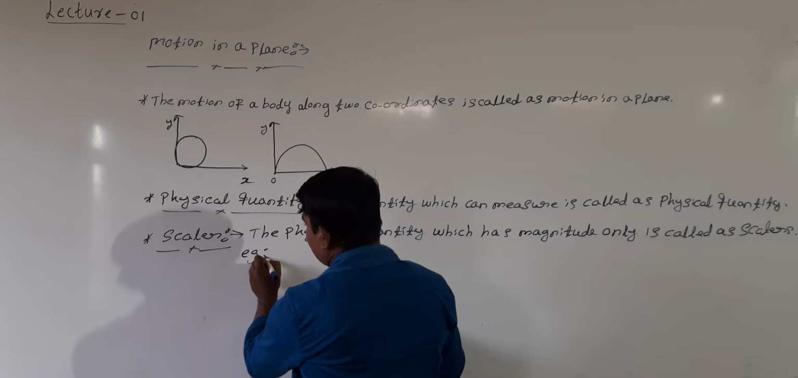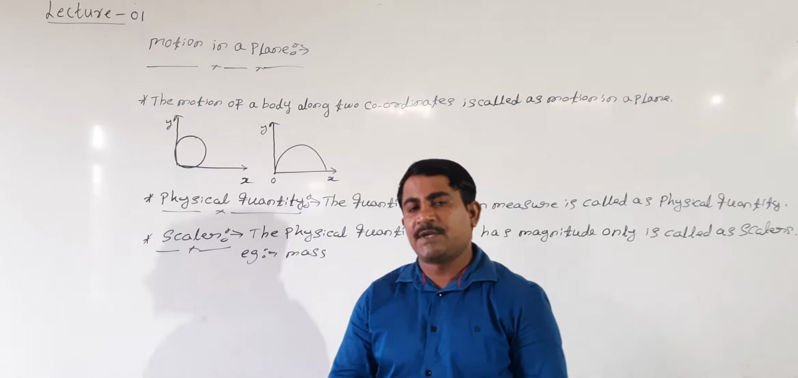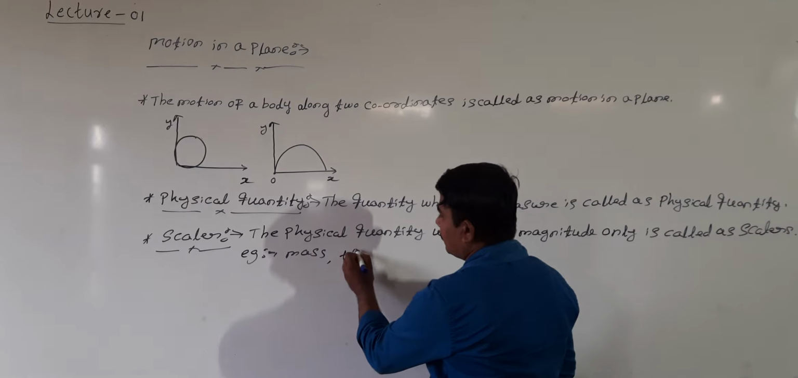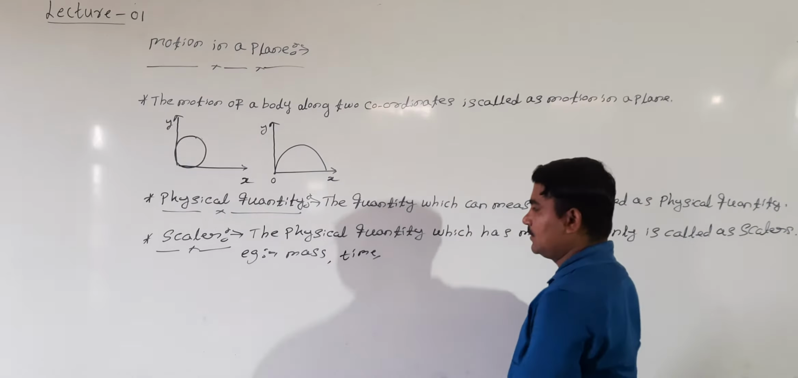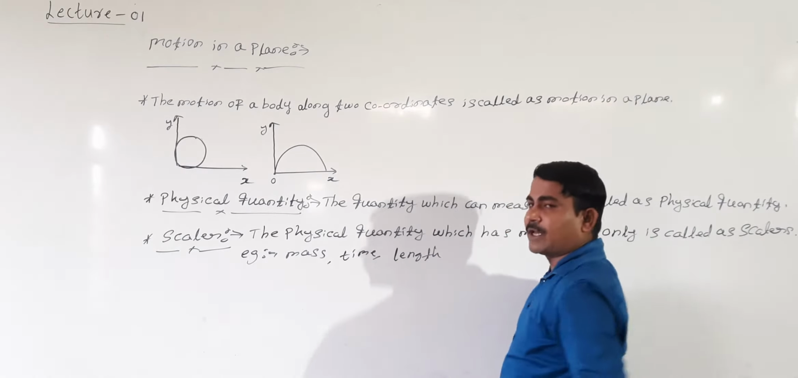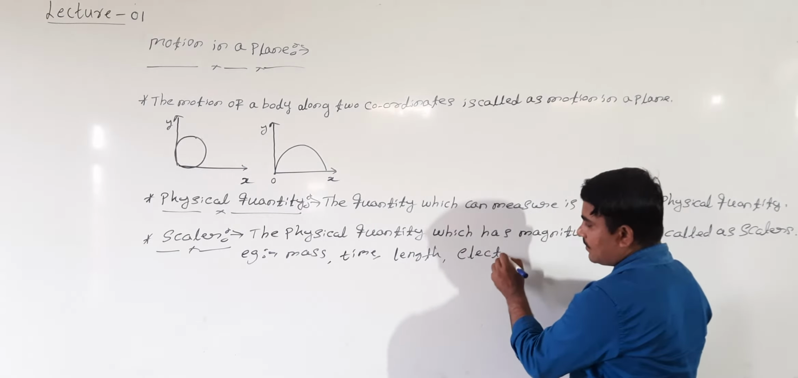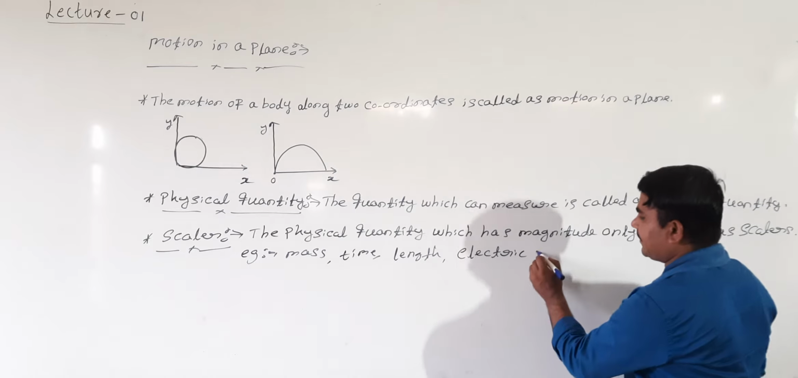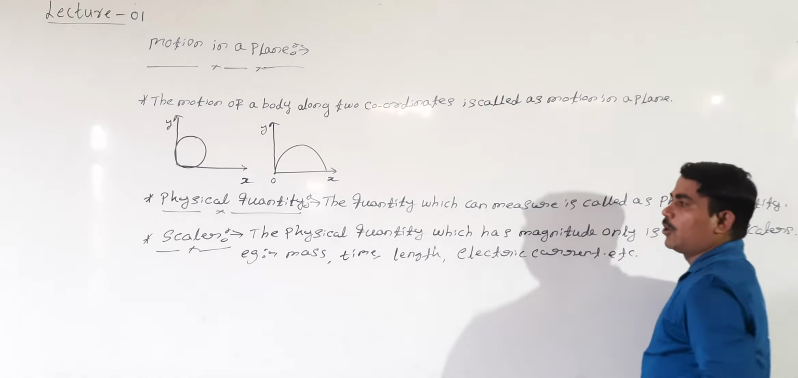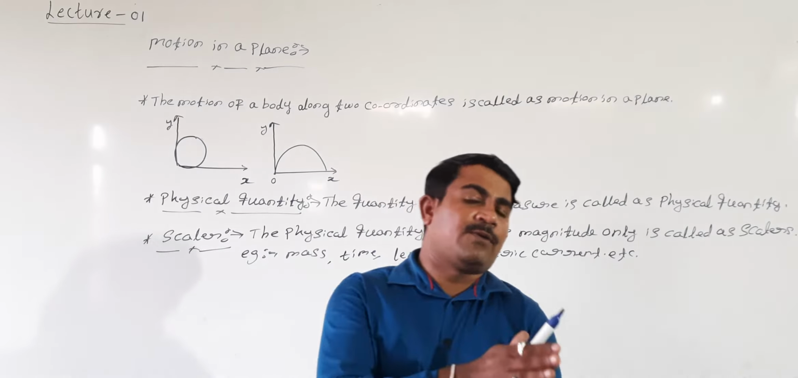See here, what can we call as examples? Mass, which has 20 gram, 1 kg, 2 kg, 1 ton, like this. Time, right? Again, length or distance. One more physical quantity, electric current, etc. All these are examples of scalar quantity. Scalar means any physical quantity which has only magnitude.